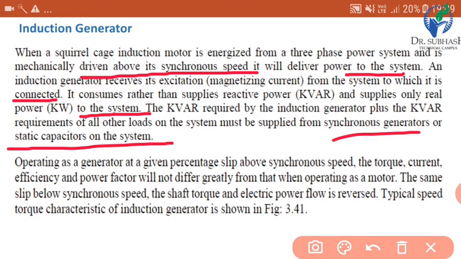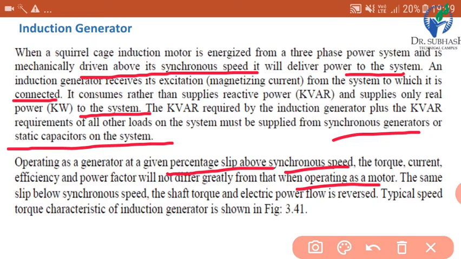And operating as a generator at a given percentage slip above synchronous speed, the torque, current, efficiency and power factor will not differ greatly from that when operating as a motor. It means torque, current, efficiency and power factor will be the same as when operating as a motor. There is no major difference in these parameters.